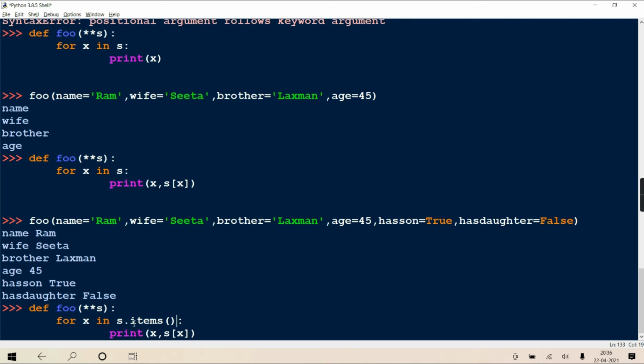Means in place of this s dot key, it will return you one iterable in which there will be tuples. Okay? And in every tuple there will be a key and a value, key and a value. Getting?